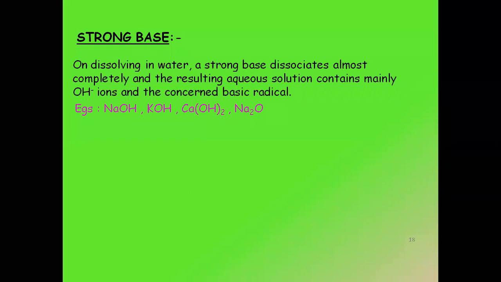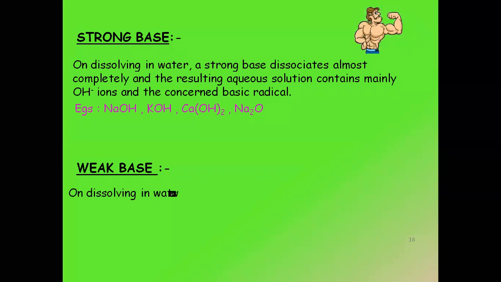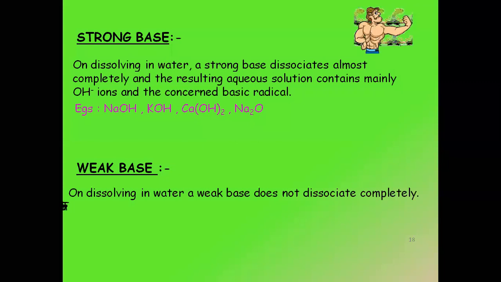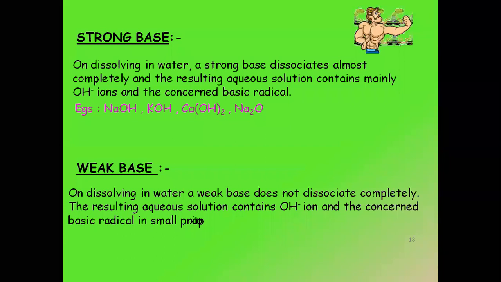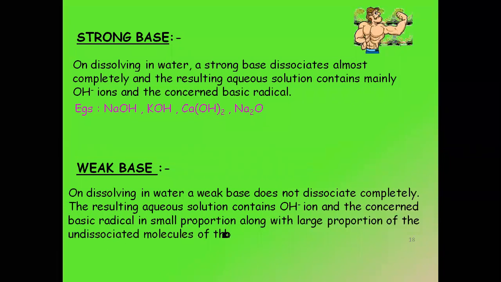Similarly, a weak base would be the one on dissolving in water. A weak base does not dissociate completely and the resulting aqueous solution contains small proportion of OH minus ions and the concerned basic radical along with large proportion of undissociated molecules of the base. Again, the example, only one example we are going to learn in weak base, which is NH4OH, ammonium hydroxide.